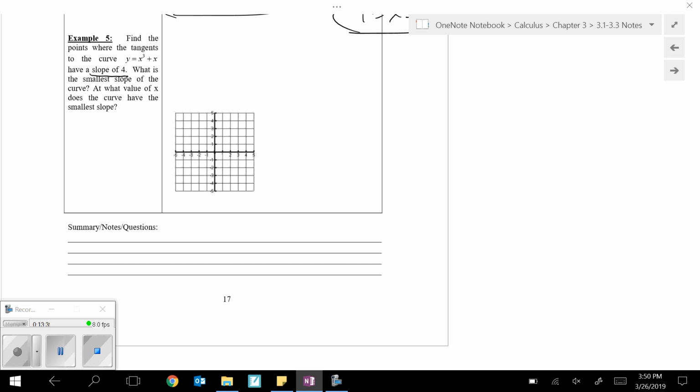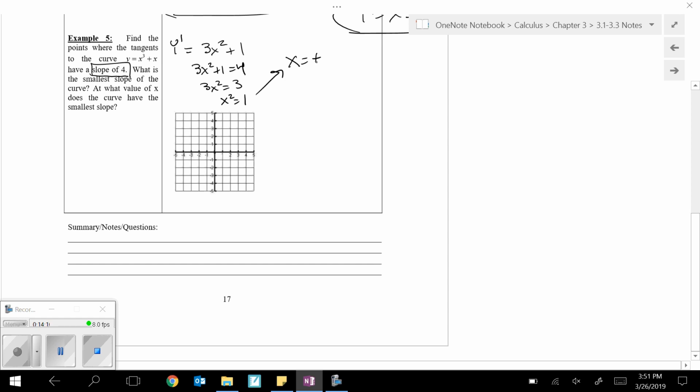But since we want to know where is the slope something, we're still going to have to start by finding the derivative. We'll have to find the equation that tells us the slope. So you're going to have to use the power rule twice. So there's our derivative. Now our job is figuring out where is it 4. So let's solve. So subtract the 1, and then divide by 3, and then take the square root of both sides. So at x is either positive or negative 1, the original function is going to have a slope of 4.